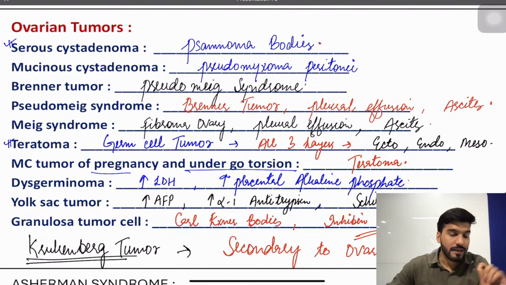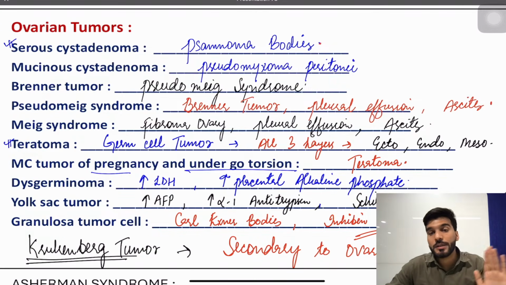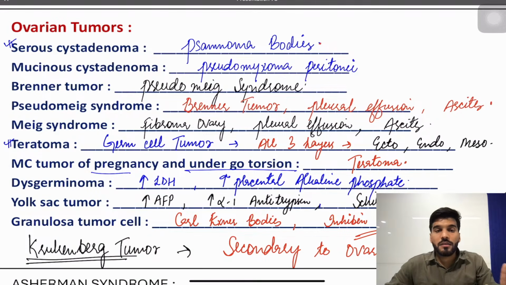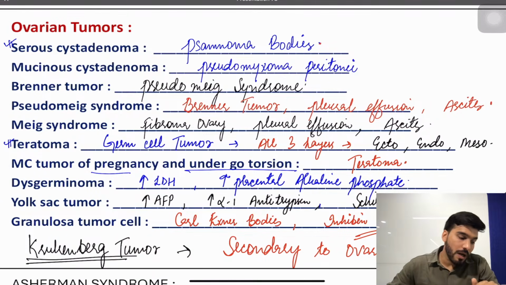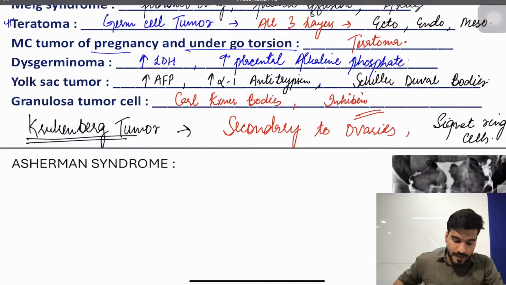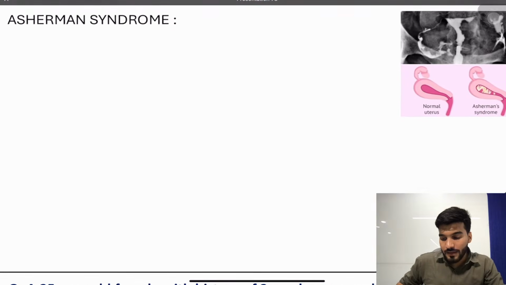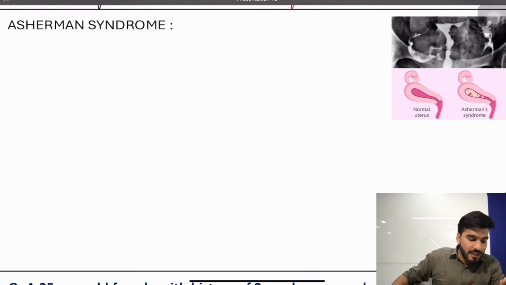If they mention that the cancer is coming from the stomach, or signet ring cells are present, or that it has metastasized from the breast, then you mark Krukenberg's tumor. Is that clear? Yes. Now the next one is Asherman syndrome. What is this Asherman syndrome, guys?